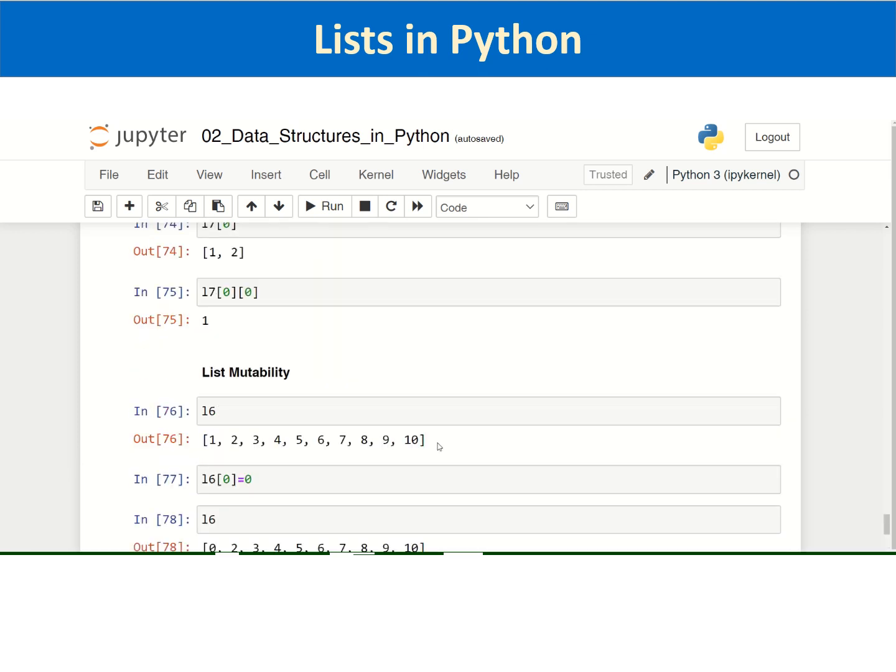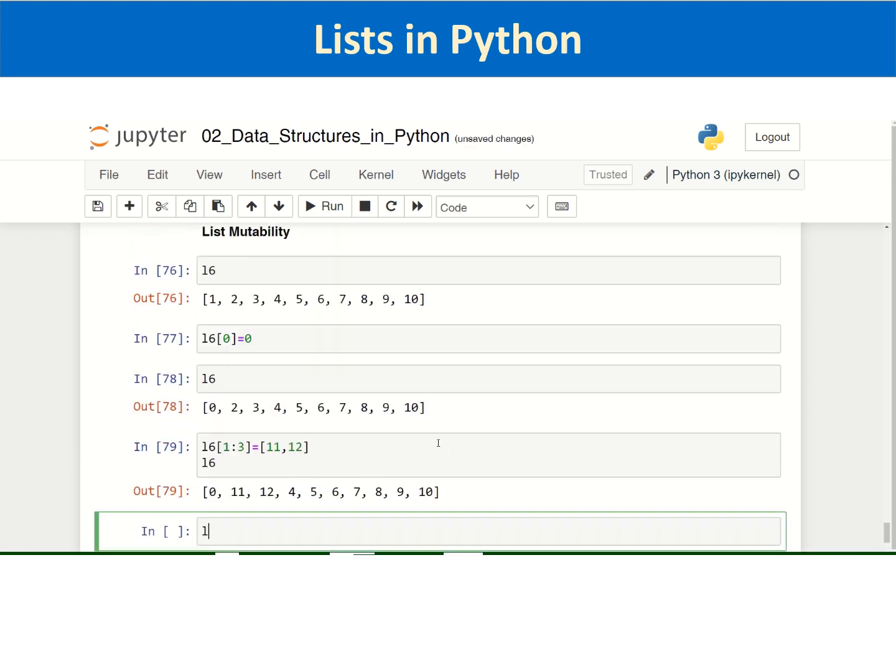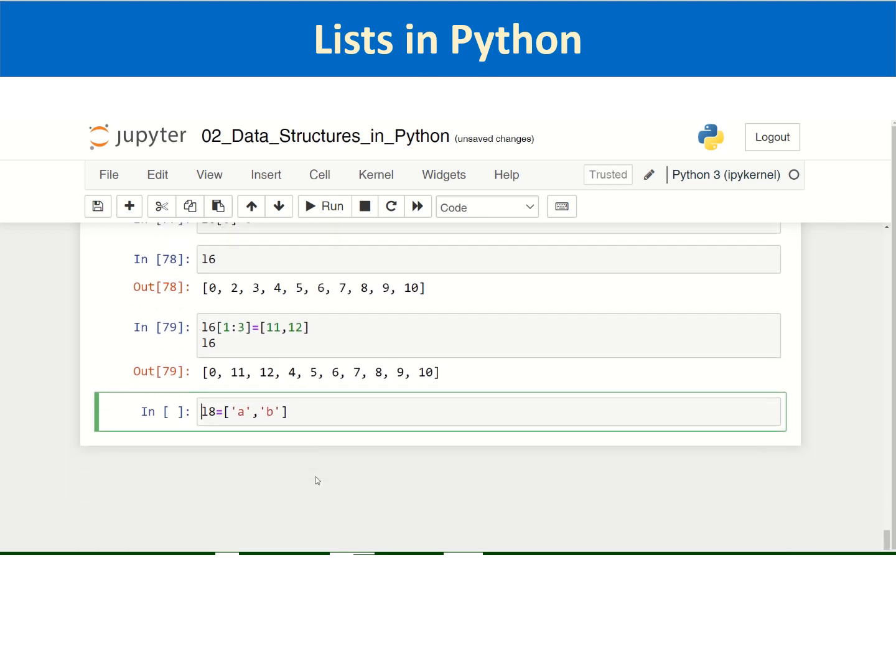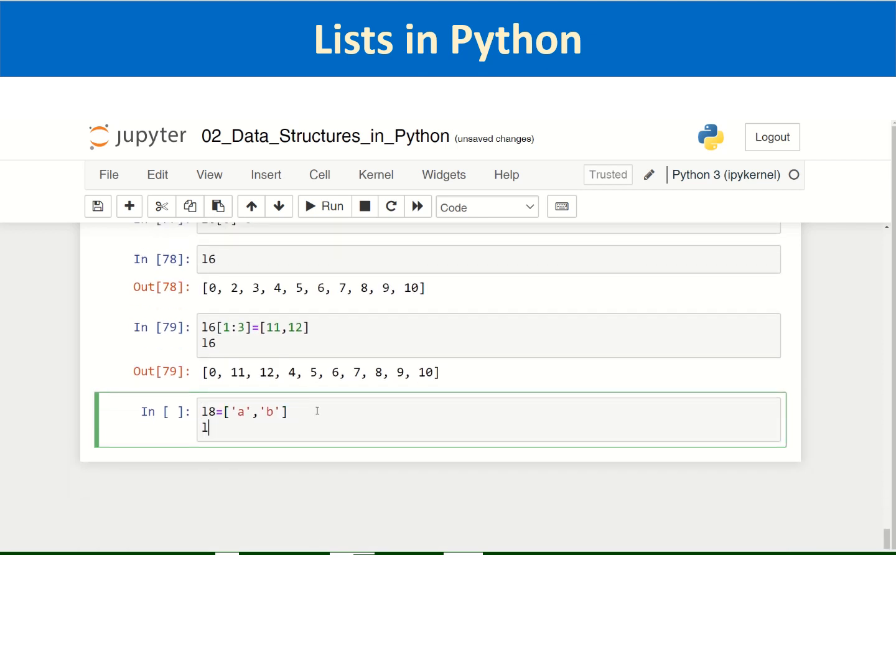Let us say we define list L8 as a list of strings A, B, and I am also defining L9.